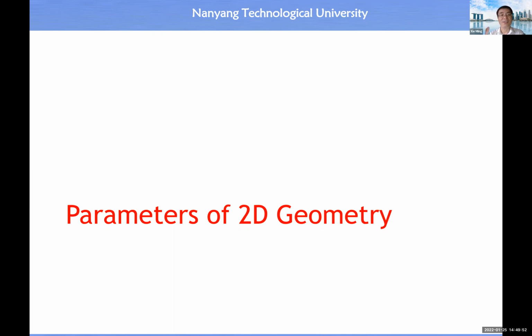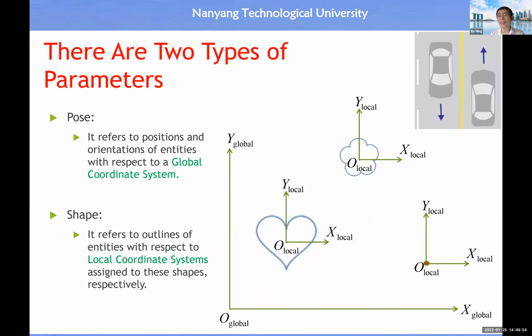So there are 2 types of parameters. When we combine position and orientation together, the result is called a pose, P-O-S-E. Therefore, one type is related to pose, and the second is related to shape.